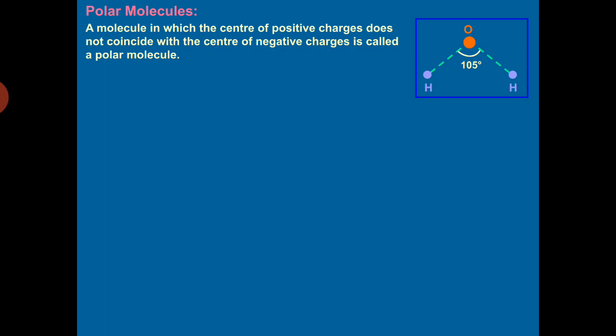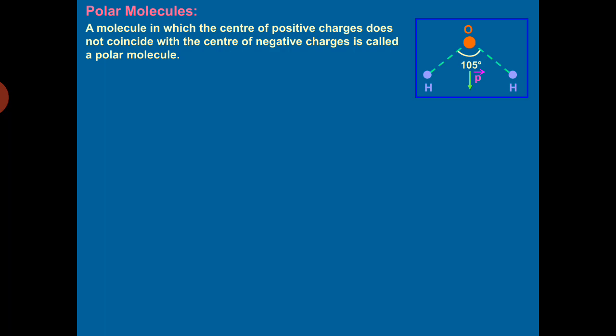Now there is a separation between the center of positive charge and negative charge, so it forms an electric dipole. As you are looking at the figure, there is an angle of 105 degrees and it possesses a net dipole moment P vector.